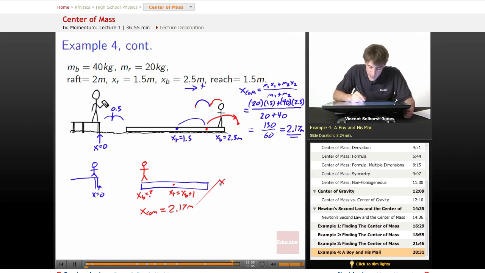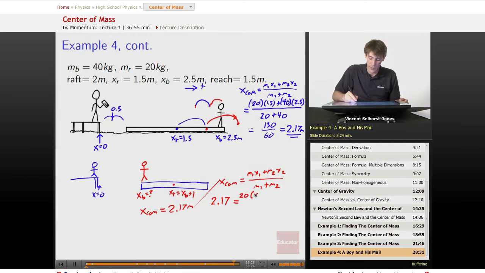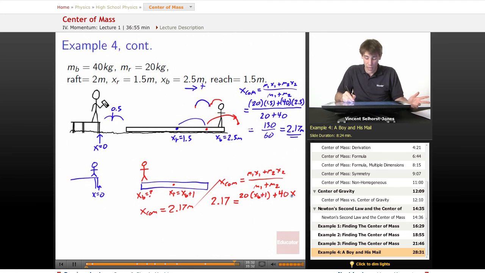So if we know that x center of mass is equal to m1 x1 plus m2 x2 all over m1 plus m2, well, we know what our center of mass is. It's 2.17 meters. Mass 1, still the same mass, is 20, but where's it at? It's at xb plus 1. Plus m2, the boy's mass, is 40 times the location of the boy. Don't know where it is yet, but we will soon. The sum of the masses is 60. So we multiply 2.17 by 60, we get that 130 we started out with over there.